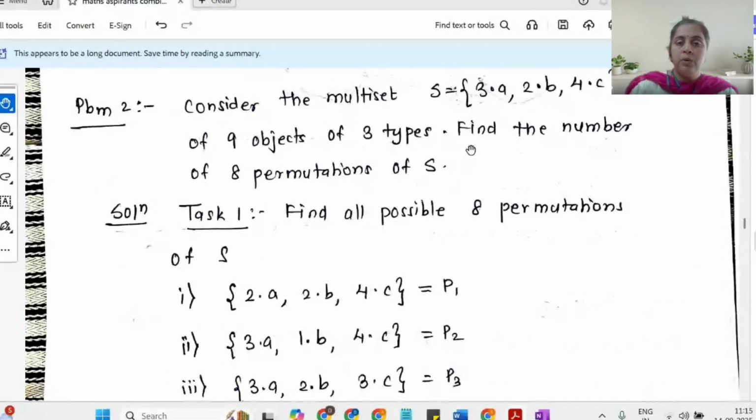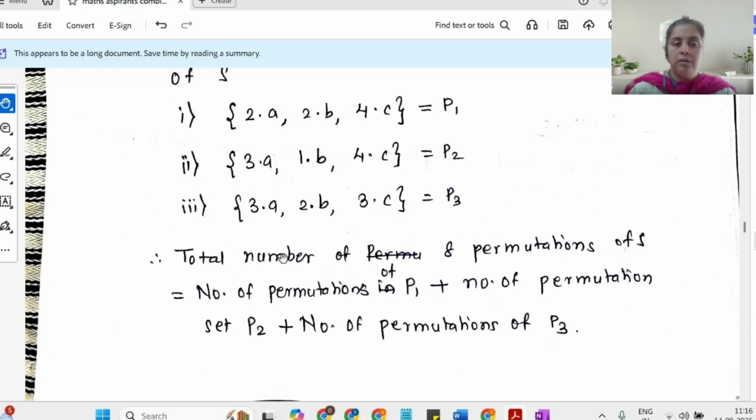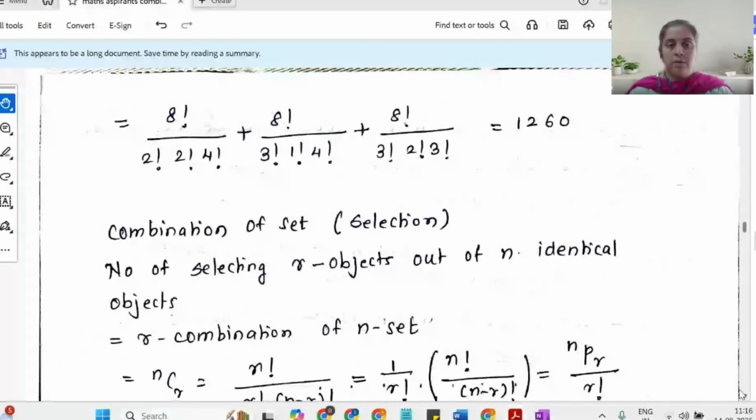Now, the total number of 8-permutations of S is the total number of permutations of P1, the total number of permutations of P2, and the total number of permutations of P3. So the total number of final permutations will be permutations of P1 plus permutations of P2 plus permutations of P3, by using the addition principle. So let us find out. That is what I have mentioned here. Okay, so let us go ahead with P1.